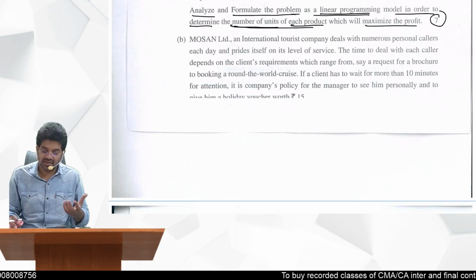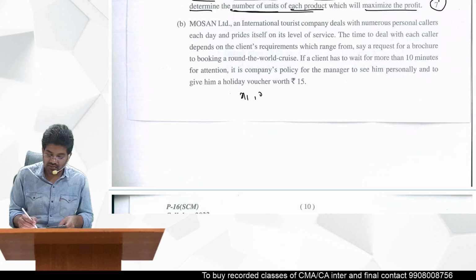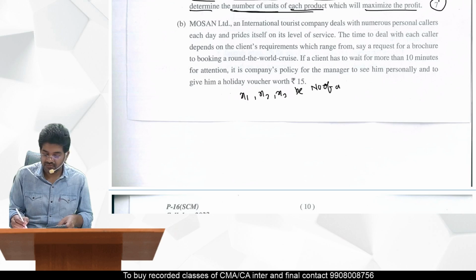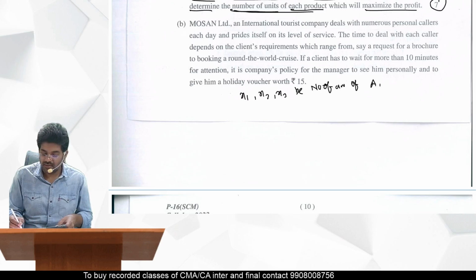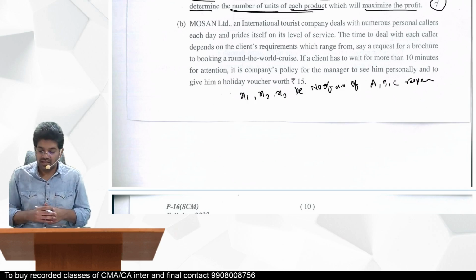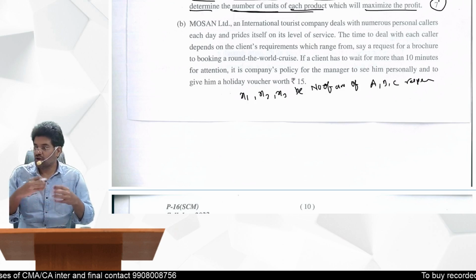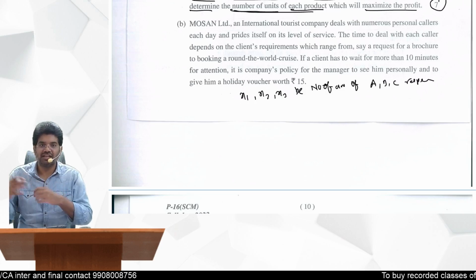We are taking x1, x2 and x3 as the number of units of A, B, C respectively. That is what you should write first. Always, before writing the objective function, you should write the decision variables.